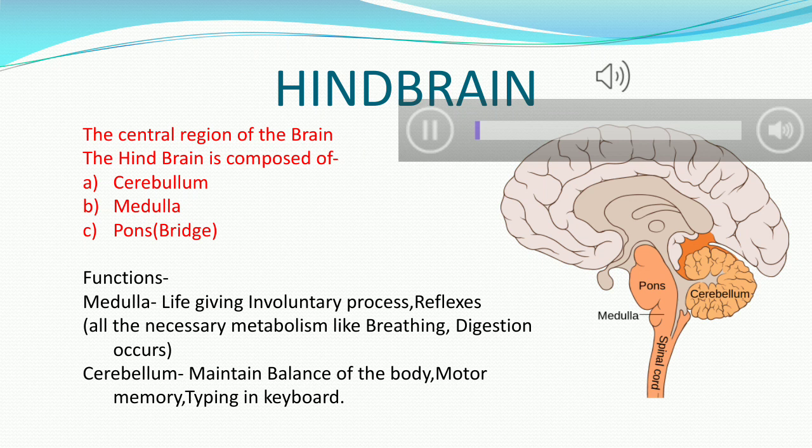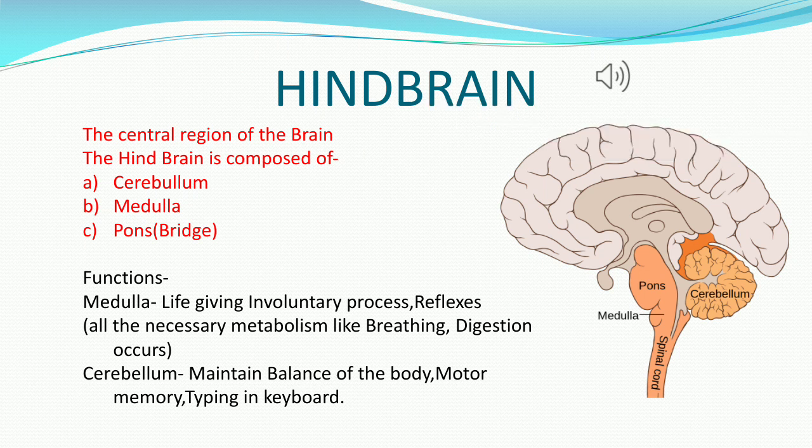Now coming to the next important part of the brain, that is the hindbrain. It is the central region of the brain and it is composed of three parts. First is the cerebellum, second is the medulla and third is the pons. Cerebellum, don't confuse it with the cerebrum, which we saw in the forebrain. In the hindbrain, this is called the cerebellum. It is a Latin word meaning little brain.